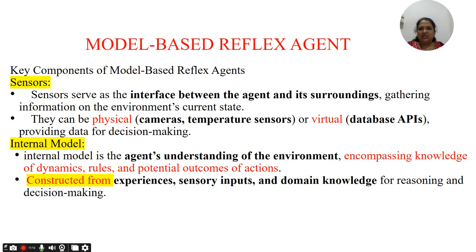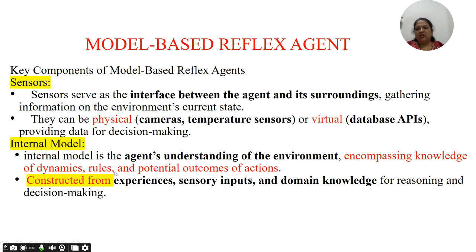Okay, so now the next type is the model based reflex agent. Here we are going to see the sensors and the internal model. These sensors serve as the interface between the agent and the surroundings, gathering information on the environment's current state. They can be physical sensors, such as a camera or temperature sensors, or virtual ones, such as databases or APIs from where we can fetch the data. These could be the examples of sensors.